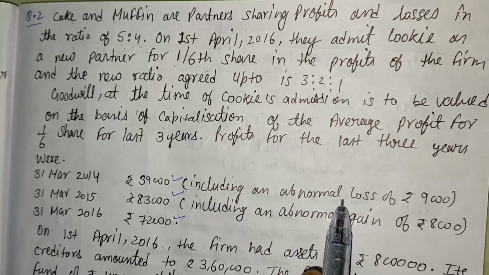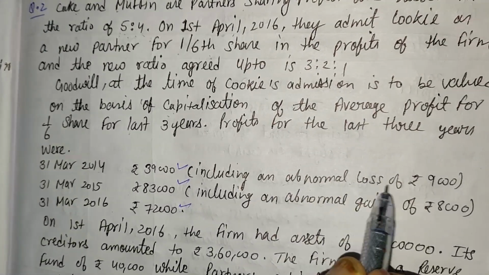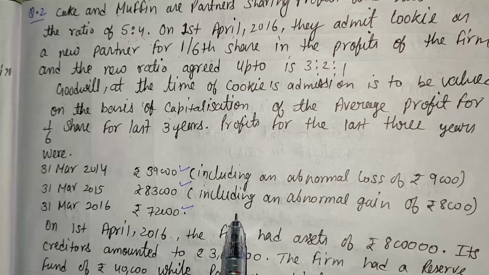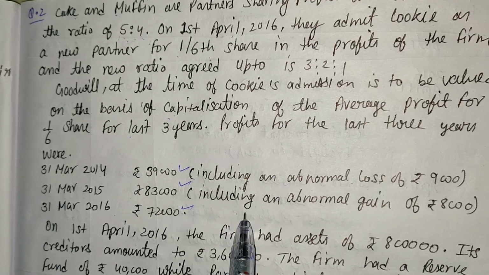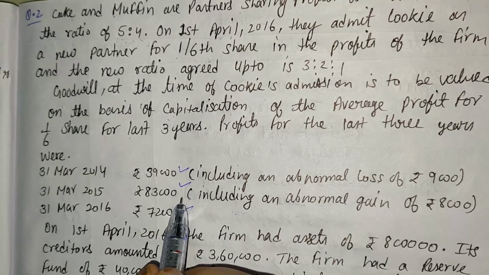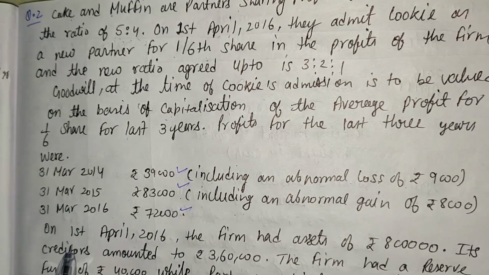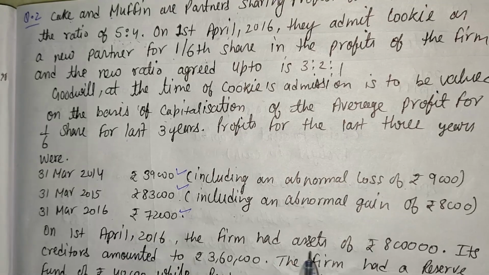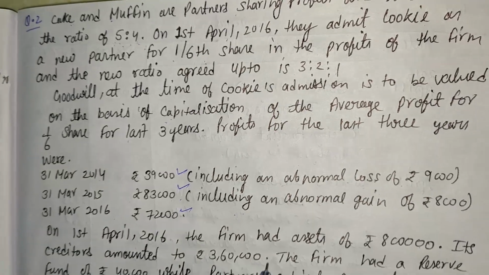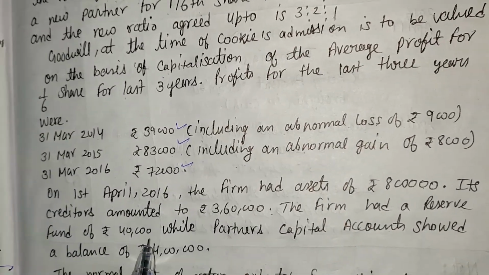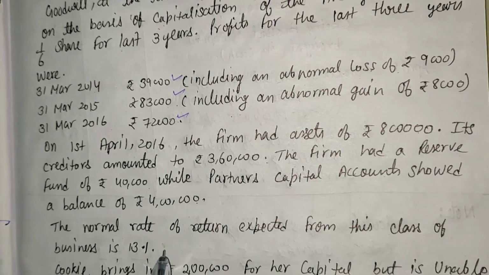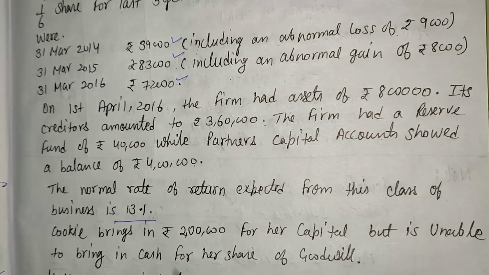31st March 2016, the profit is rupees 72,000, including abnormal loss. We already discussed that point, that abnormal loss should be added. And in the year 31st March 2015, abnormal gain is given. Abnormal gain should be deducted from this year's profit. Here additional information is also given. On 1st April 2016, the firm had assets of rupees 8 lakh and creditors, meaning liability, of rupees 3,60,000. The firm had a reserve fund of rupees 40,000, while the partners' capital accounts showed a balance of rupees 4 lakh. The normal rate of return is 13%.